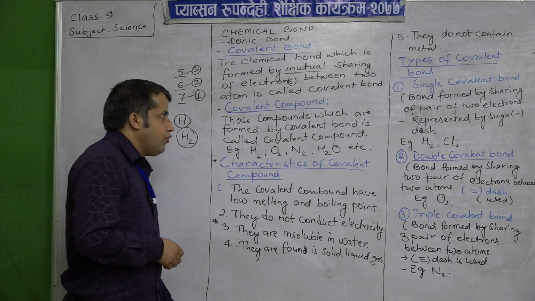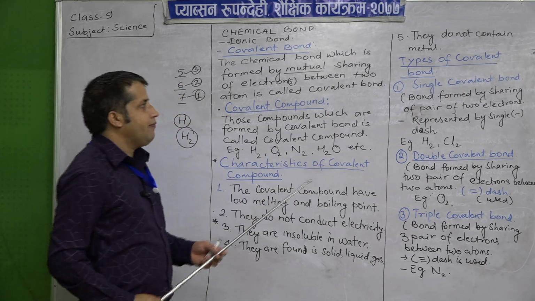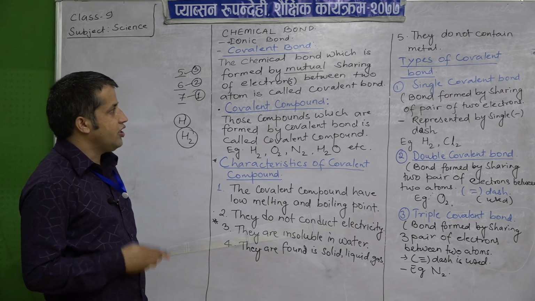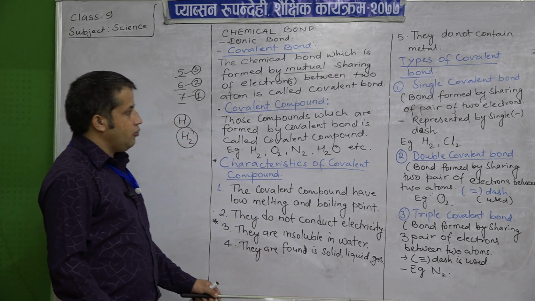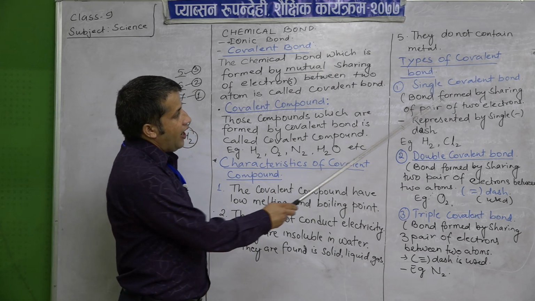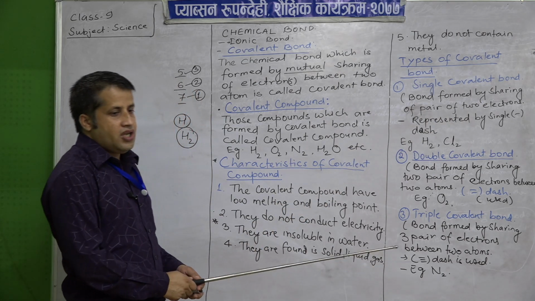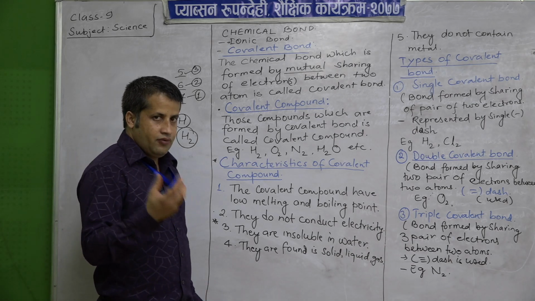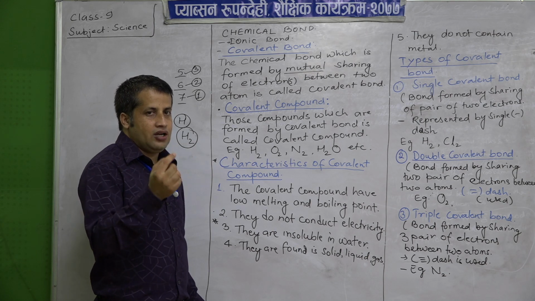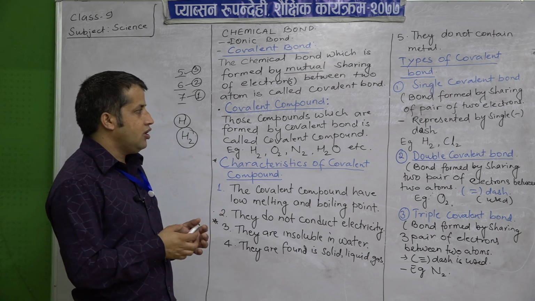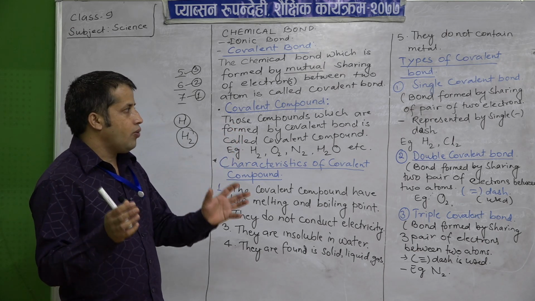The first type of bond that we are going to study is the single covalent bond, meaning the bond formed by sharing of a pair of two electrons between two atoms, then it is called a single covalent bond.